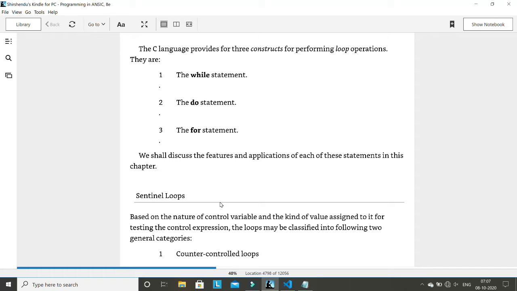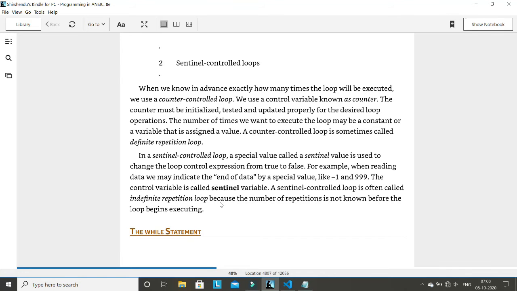So there are two types of looping statements possible. One is called counter control loops, and another is sentinel control loops.